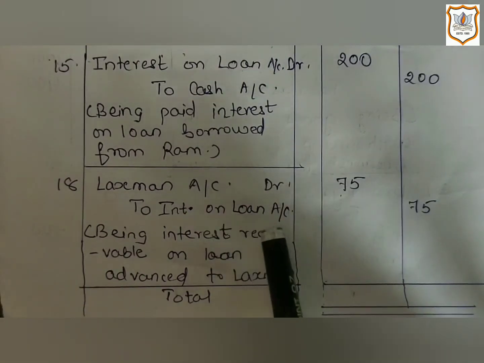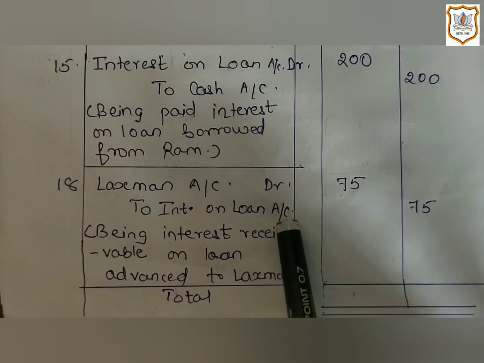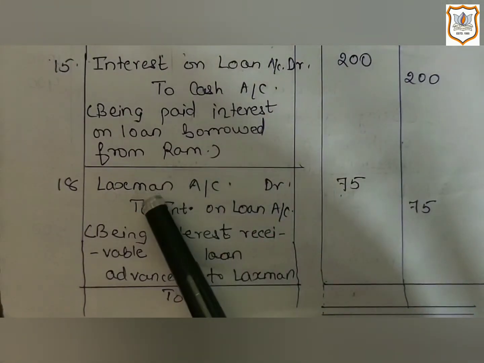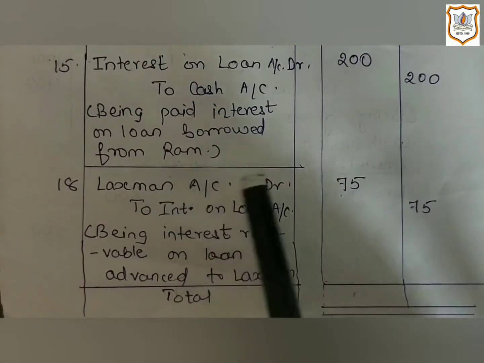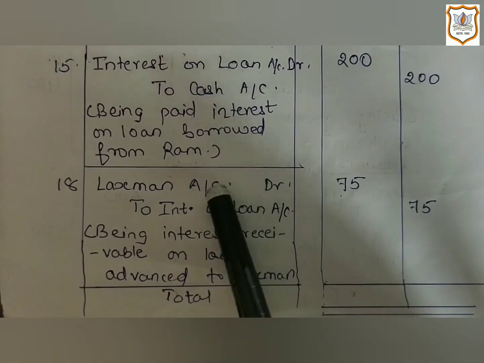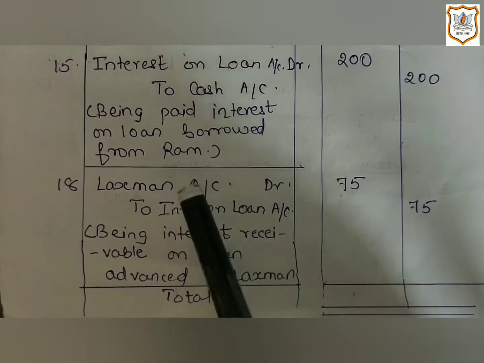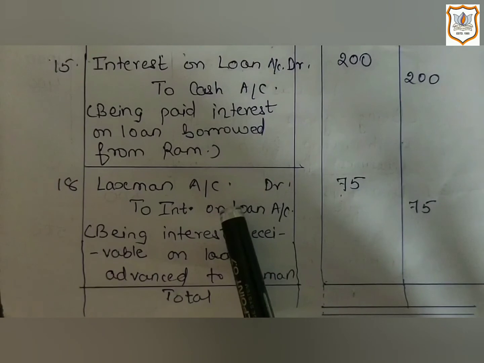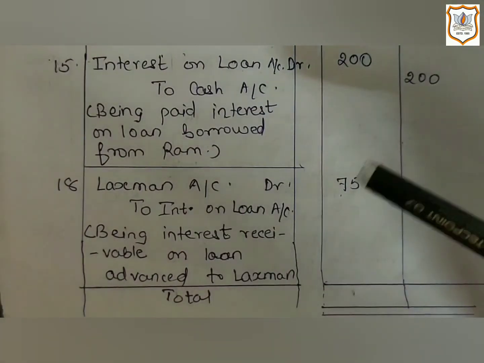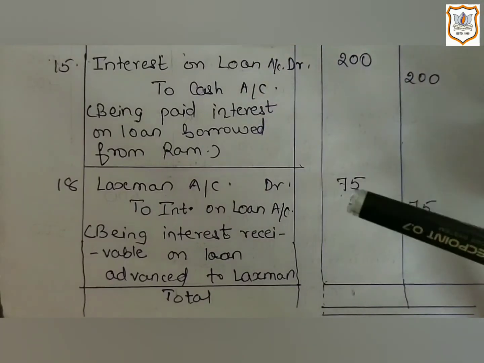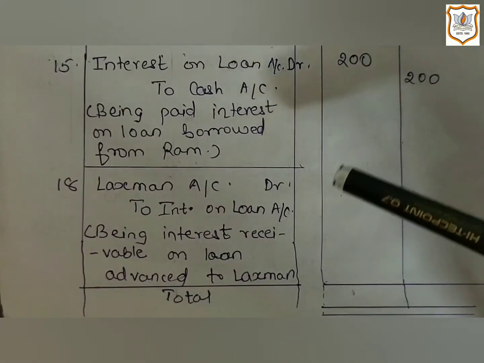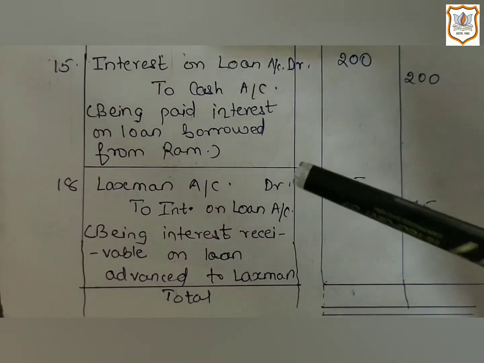Now let us understand it with the help of the traditional approach. So here Lakshman is the receiver of the benefit. Lakshman is a personal account, as it is the name of a person. What kind of benefit is he receiving? He is receiving benefit in the form of a loan. We had lent a loan to him.